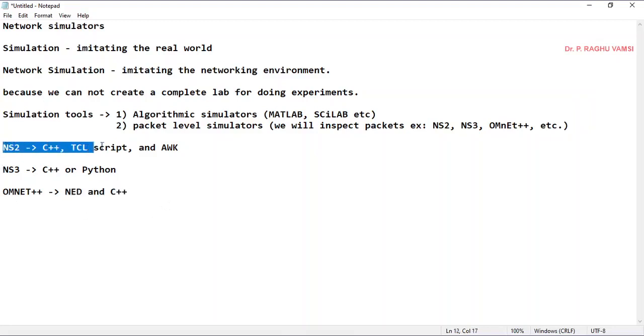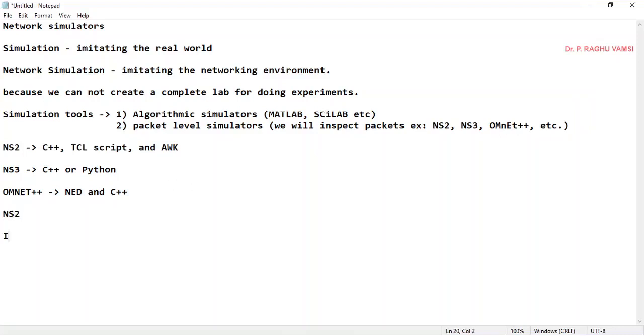But NS2 is the simulator which will give us more accurate simulation results compared to any other open source simulator. And one more thing, NS2, NS3 and Omnet++ are complete open source simulators. Currently in this lab, we are going to see the network simulator NS2.